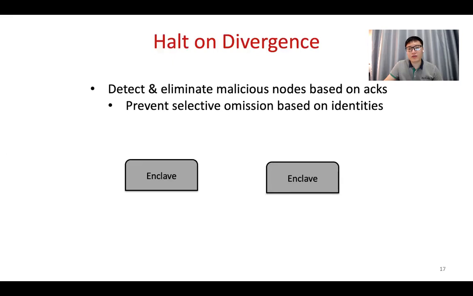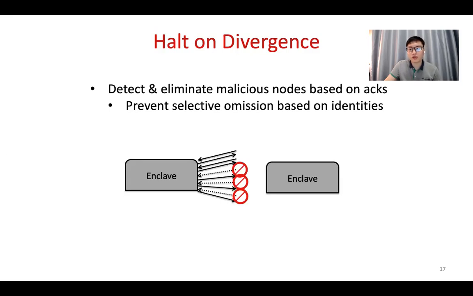And then we also have this halt-on-divergence. Since the host can drop the messages, the enclave has some ways to protect itself. For example, the enclave can detect how many messages it sent out and how many messages it received.